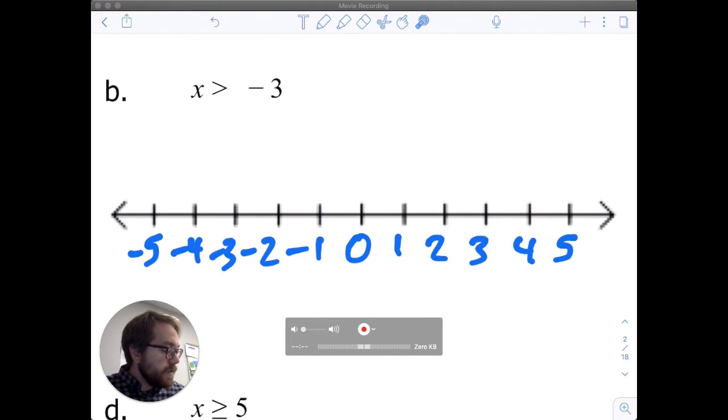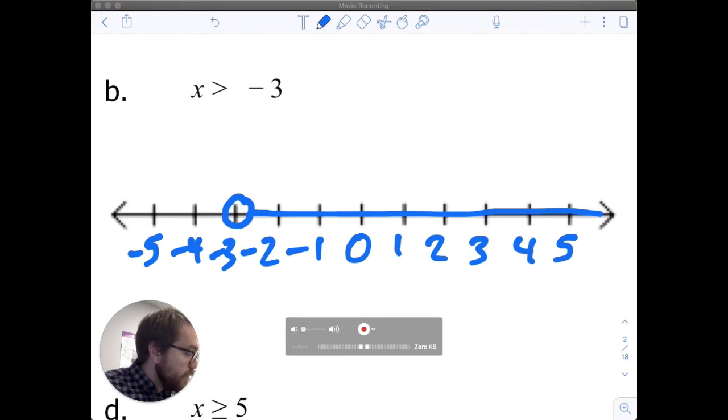My inequality says x is greater than -3. I'm going to start at -3, but I'm going to use an open circle because it just said greater than, not greater than or equal to. So it's not equal to -3, but it is greater than, so that's all the numbers bigger, off to the right of -3. That's what the graph of that inequality looks like.